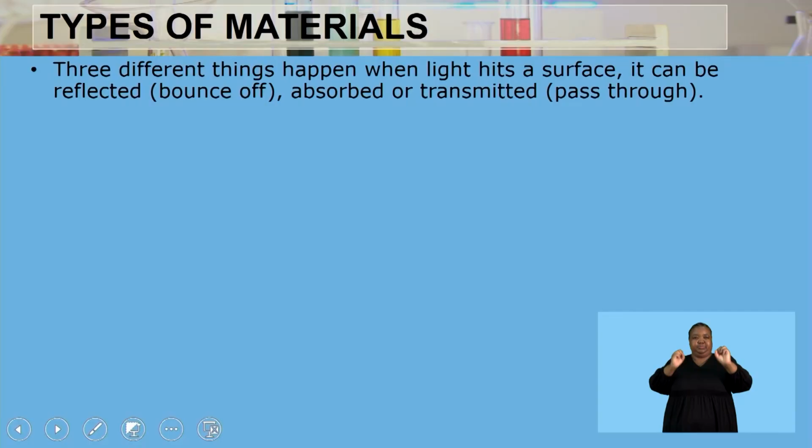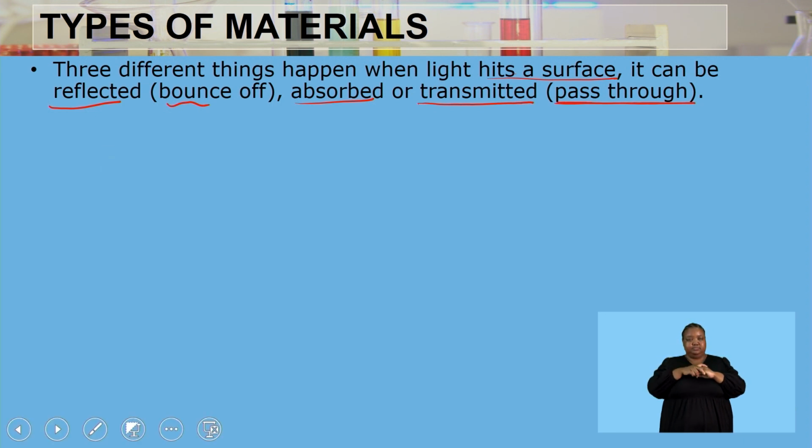Welcome back, learners. So now, moving to our first concept, the types of materials. Let's talk about that briefly. With regards to the types of material, there are three different things that happen when light hits a surface. Light can be reflected, meaning it bounces off, or it can be absorbed, or lastly, it can be transmitted, meaning that light can pass through that particular material.